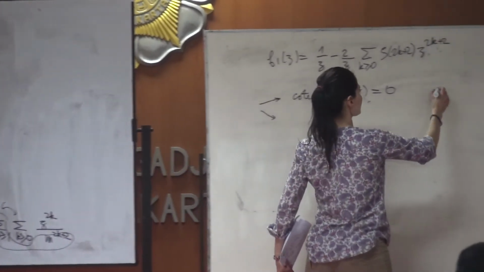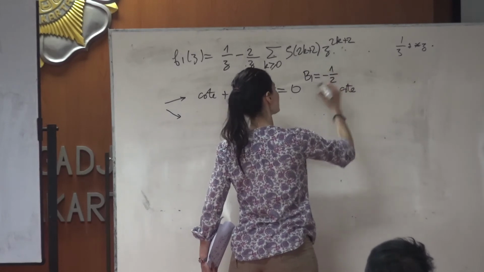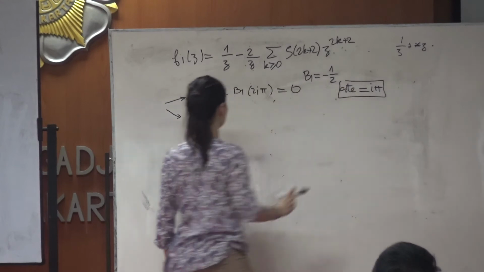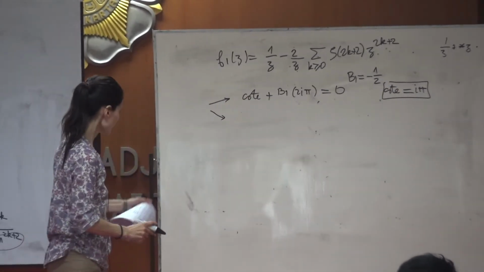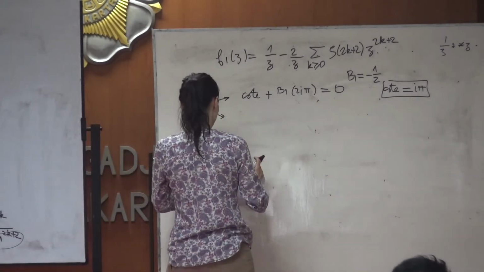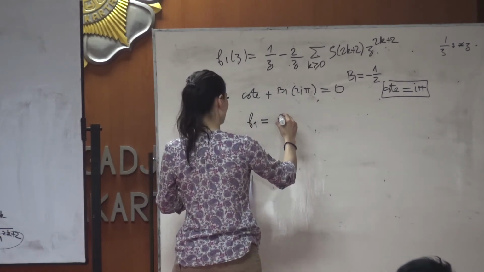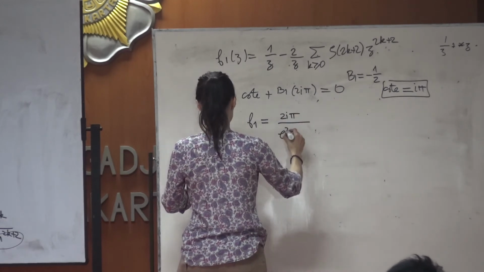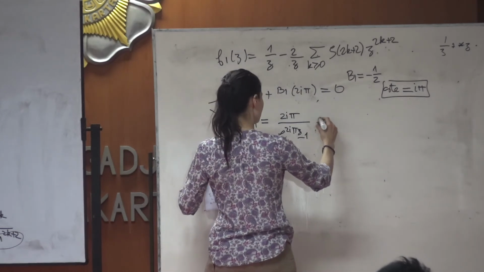Maybe I can tell you that B1 is minus 1 over 2. You also get the formula which says that f1 is equal to 2πi over e^{2πiz} minus 1 plus πi.